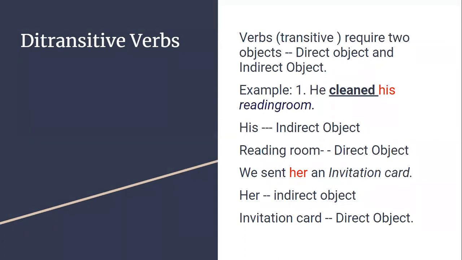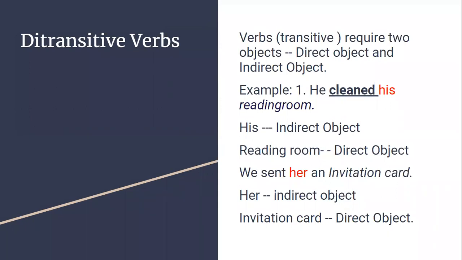Whenever there are two, see, there are two children at home, twins or two children, mom and dad give two names to them. Similarly, these two objects are given two names. The first one, his, is called the indirect object and reading room is called the direct object. So whenever a verb is followed by two objects, we call that verb a ditransitive verb.